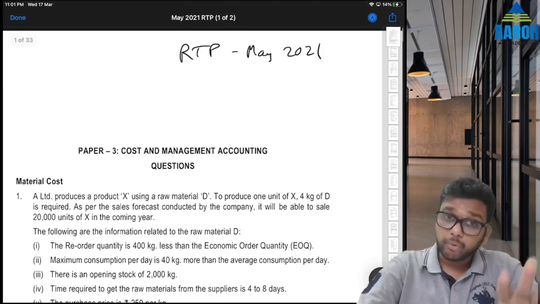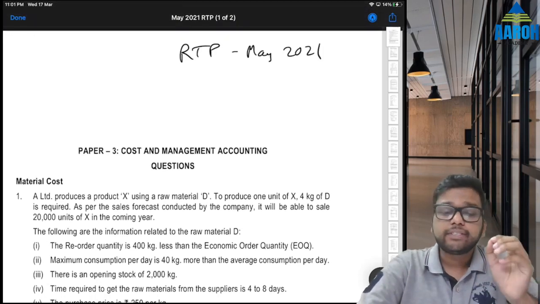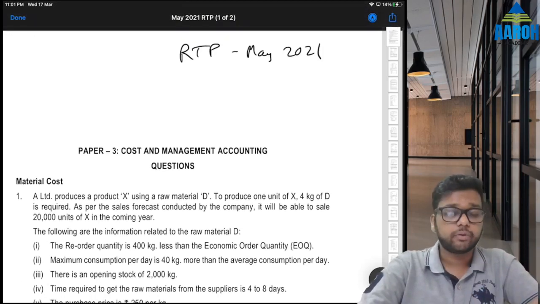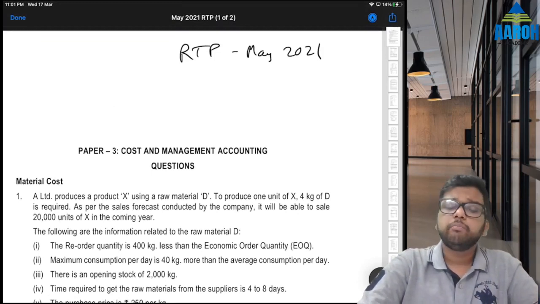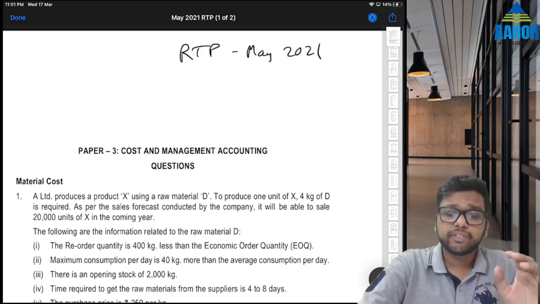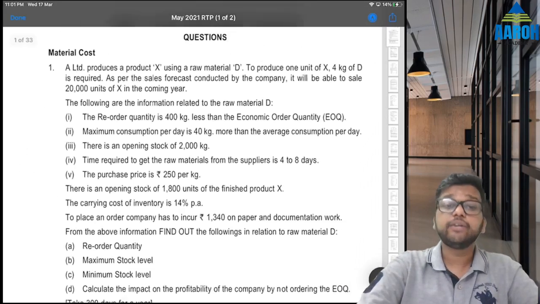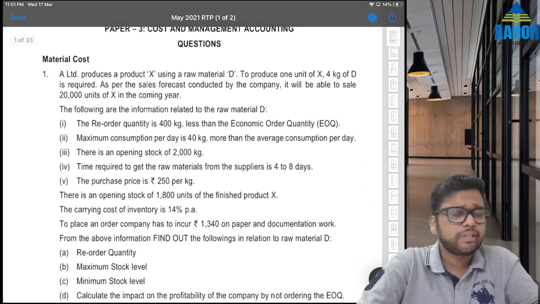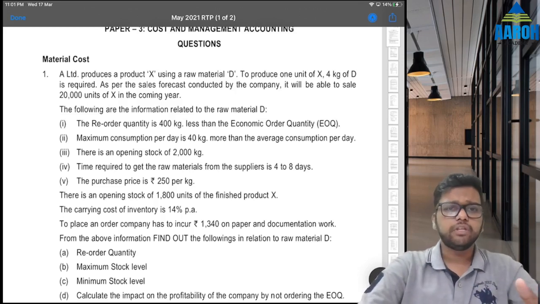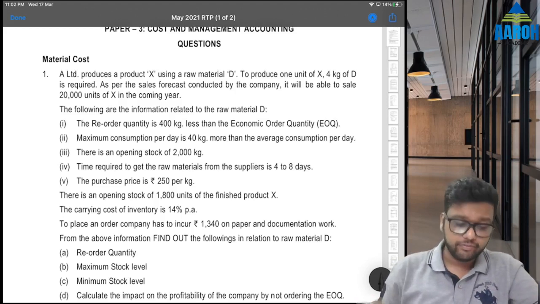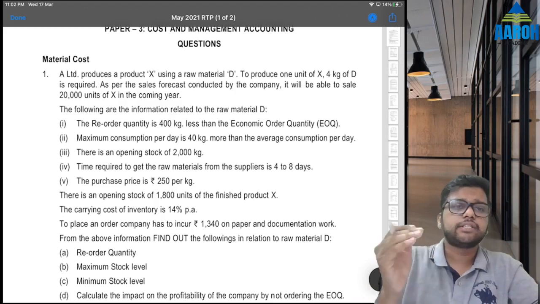Fine. One more point, they have made a few mistakes in their solutions in RTPs. Okay, we'll correct those. I'll tell you also कि कहाँ पे mistake हुआ है, but it is okay. Other than that, this RTP is a very good one. There are some really good questions and some simple questions also. We'll see what mistakes they have made and we'll correct them, but understand that we have to study it logically. So let's start with first part.